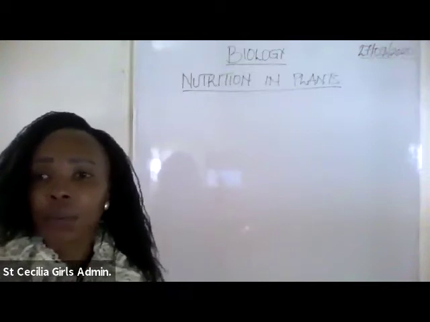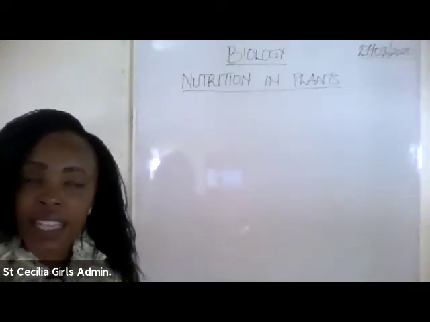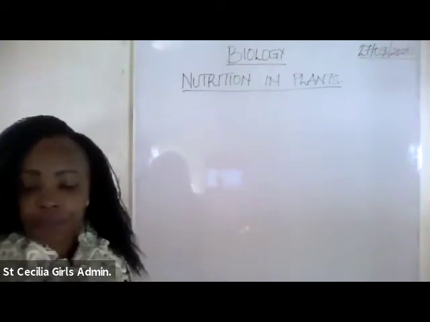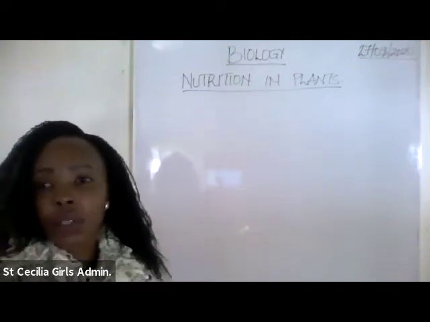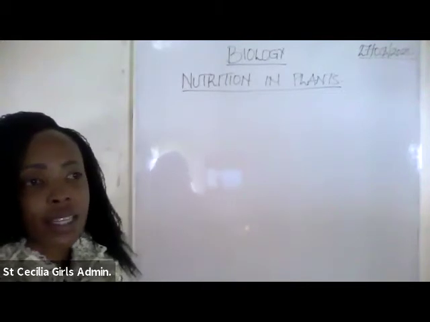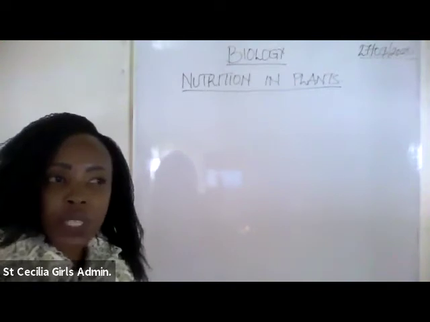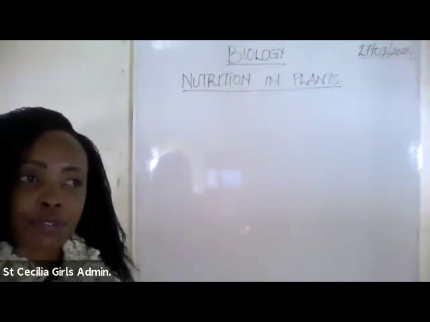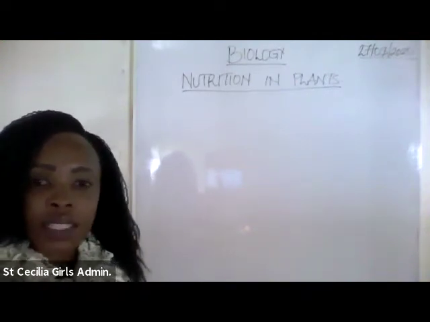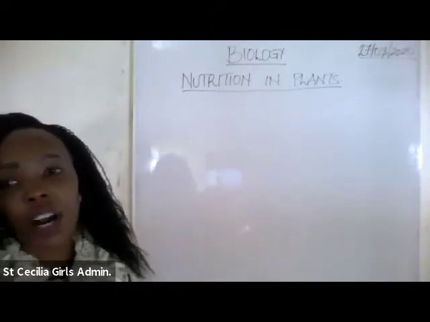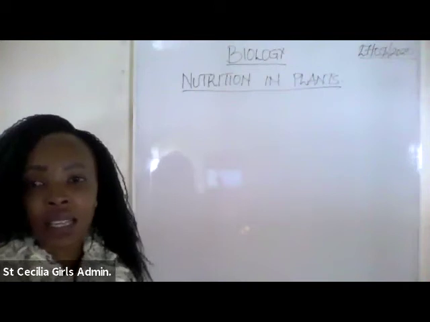Then we had heterotrophism as the other mode of nutrition. It is the mode of nutrition in which organisms obtain already made food. These organisms are like the animals. We have fungi, protozoa, as well as some bacteria.